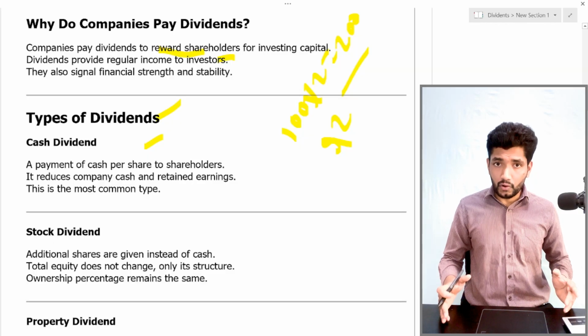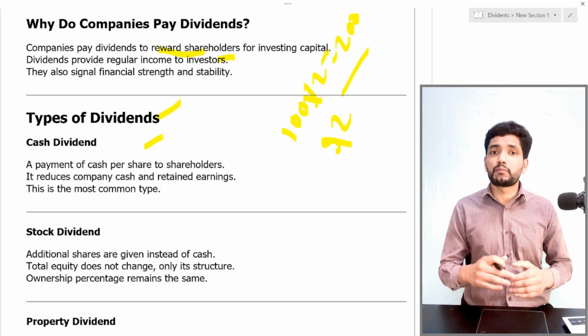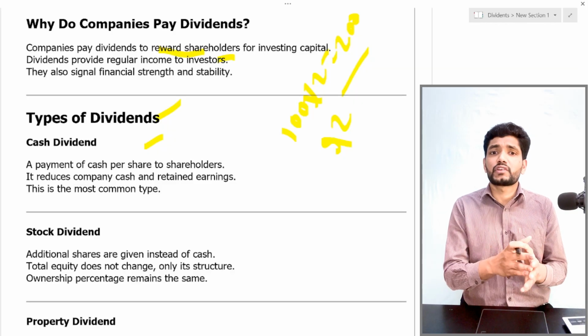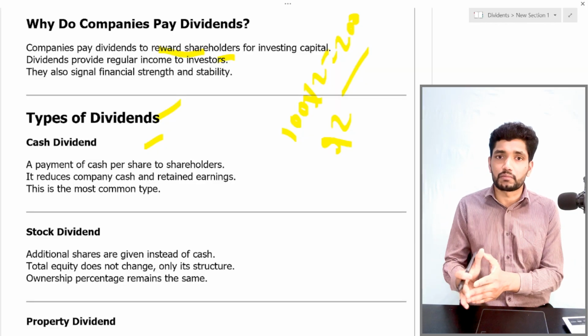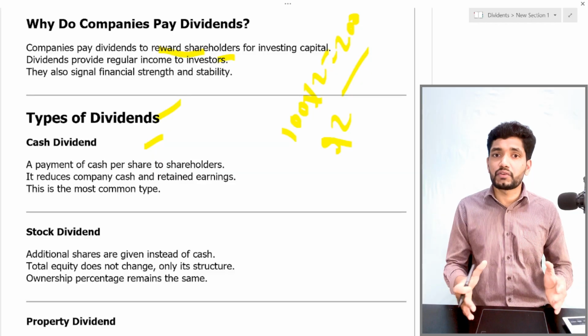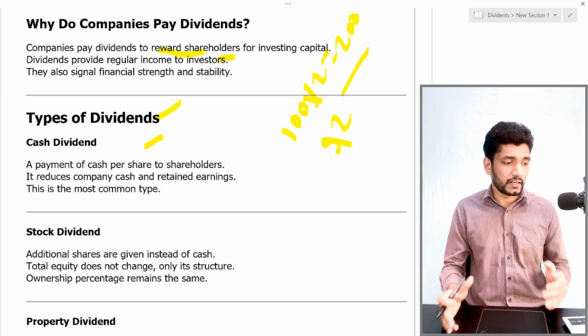In the stock dividend case, the ownership remains the same because the share proportion does not change. Each shareholder will get new shares based on their current proportion of ownership. So the stock dividend does not change the existing ownership pattern.